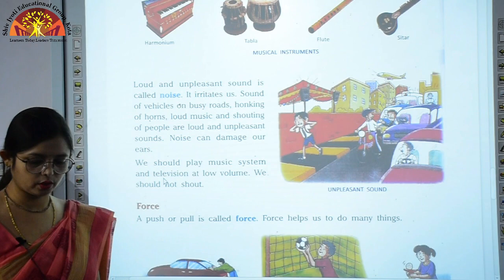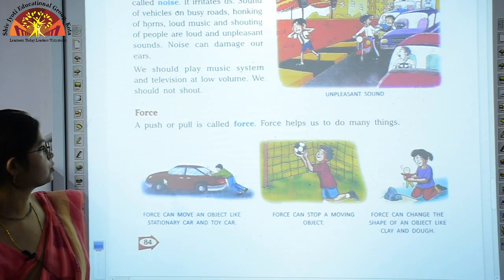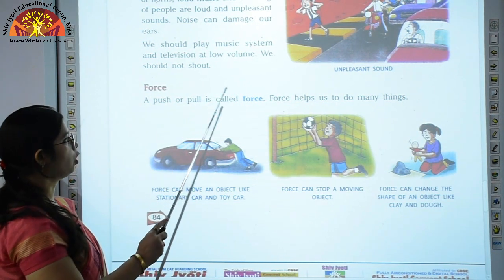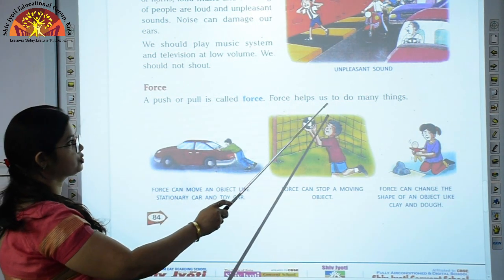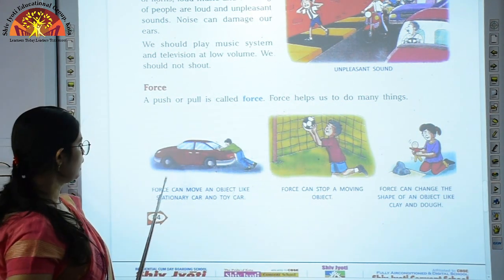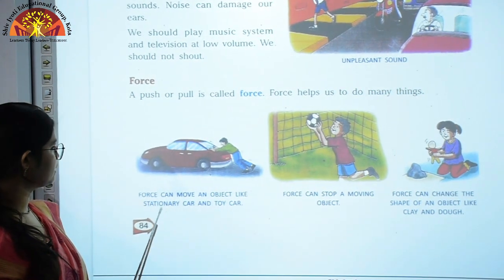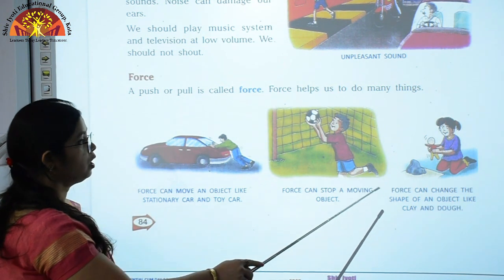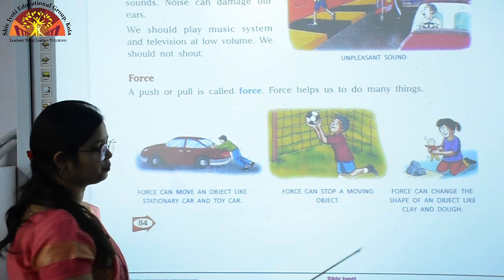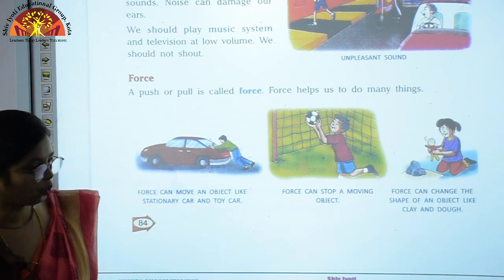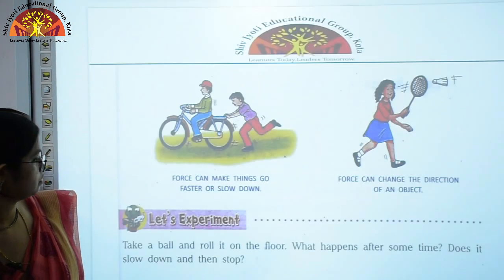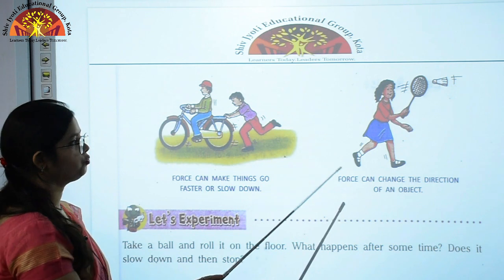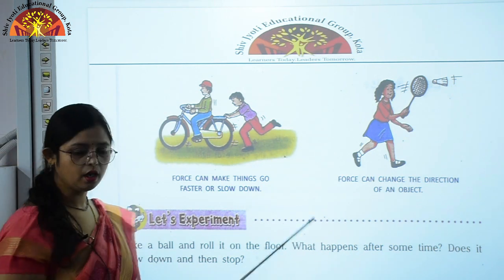Now let us come to our next topic, that is force. So force, a push or pull is called force. Force helps us to do many things. Like force can move an object like a stationary car and toy car. Force can stop a moving object. Force can change the shape of an object like clay and dough. Force can make things go faster or slow down. Force can change the direction of an object.